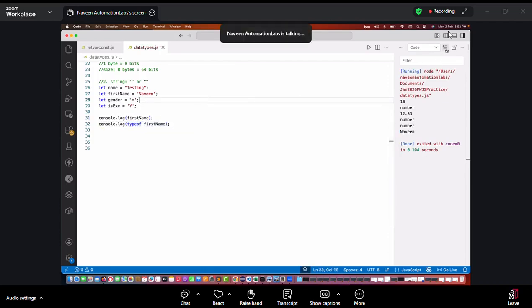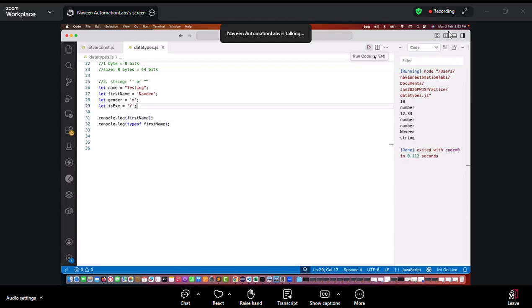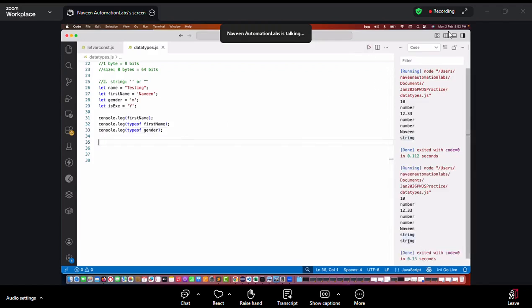There is no specific concept of character here. A character is also considered a string in JavaScript. So when I run this, what is the type of first name? See, the type of first name is a string. Now, what is the type of gender? Let's try that. This typeof method is very useful. If I run it again, this is also giving me string, and first name is also giving me string.